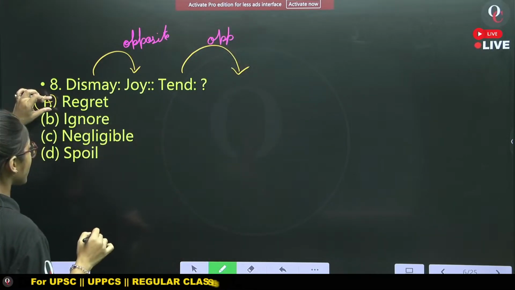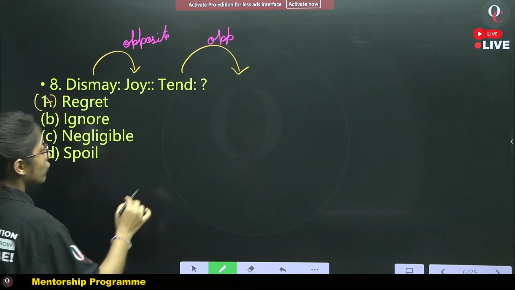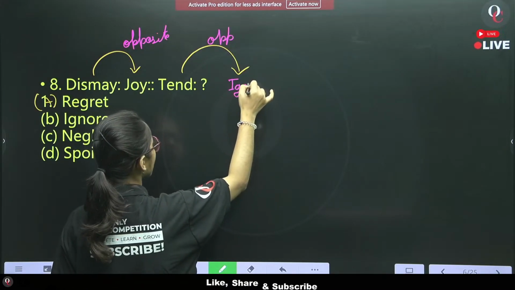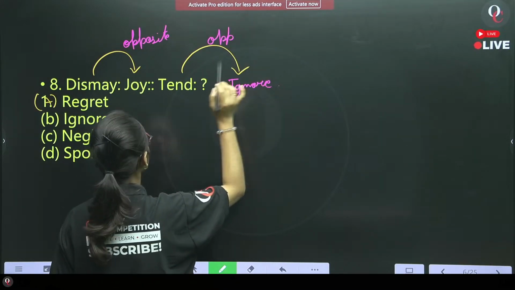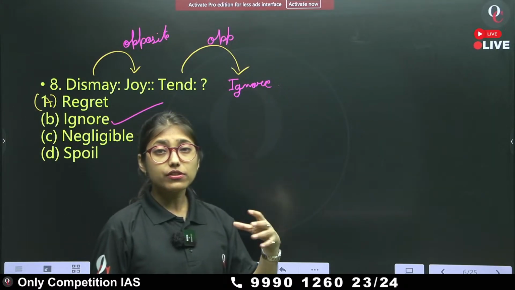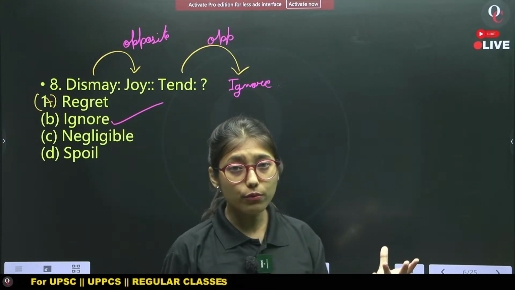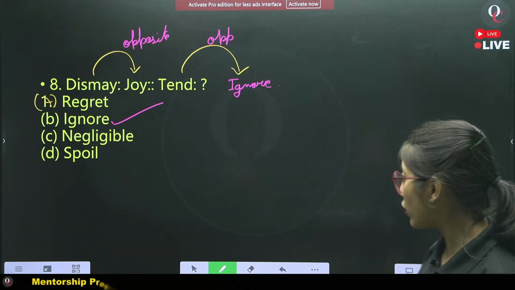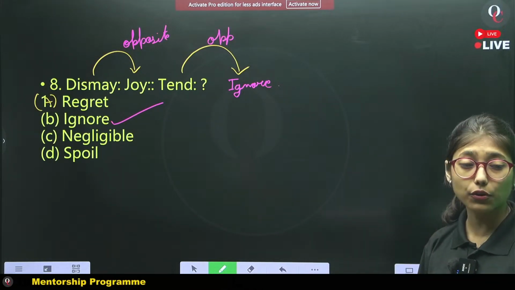Option A, regret. No. Our answer will be ignore, option number B. Tend means to listen to someone. Ignore means to avoid someone. It will not be D, it will be B. Ignore.